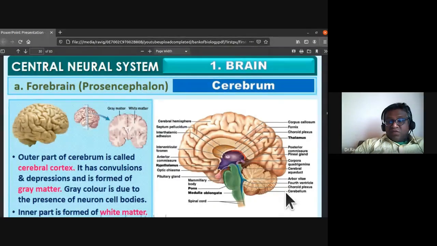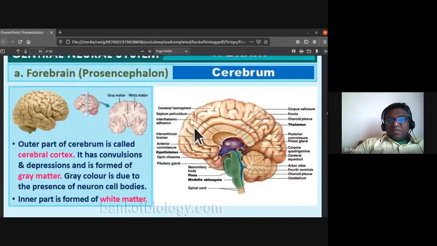See the sagittal section of the brain, they might ask you for 5 marks, so you should be thorough with this diagram. The outer part of the brain is the cerebral cortex. It consists of convolutions and depressions, and it is made up of gray matter.